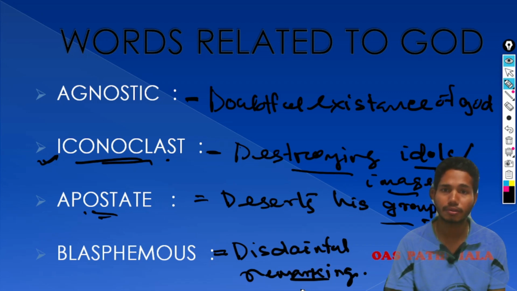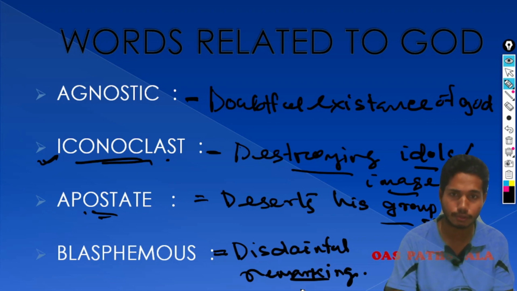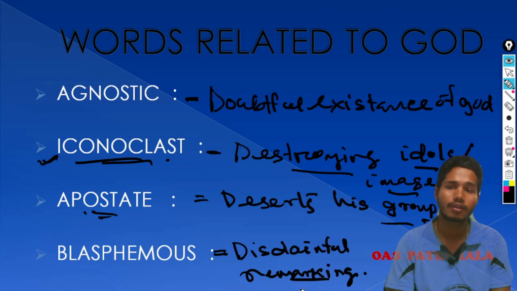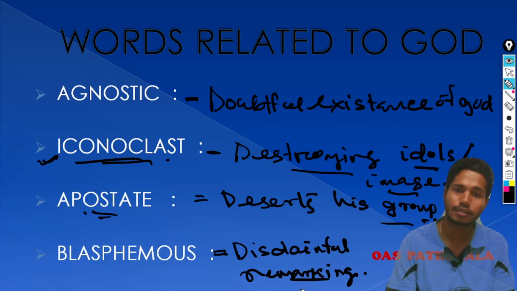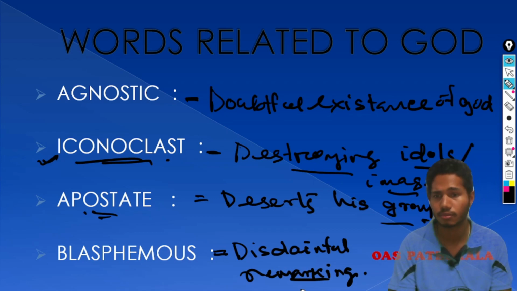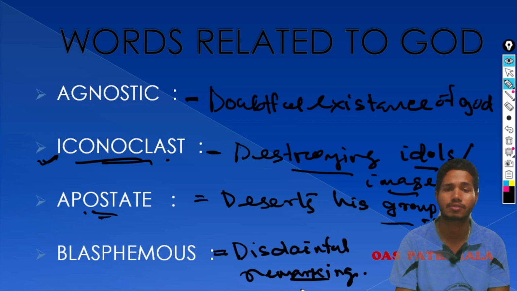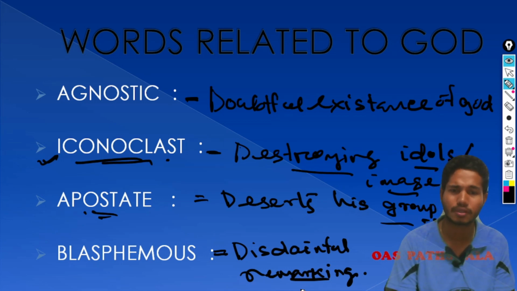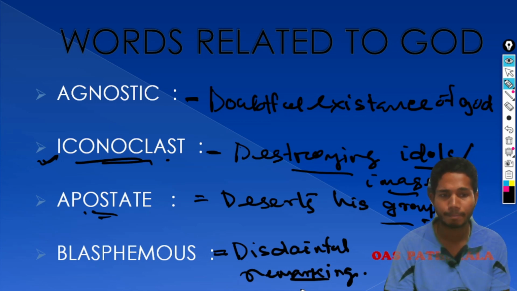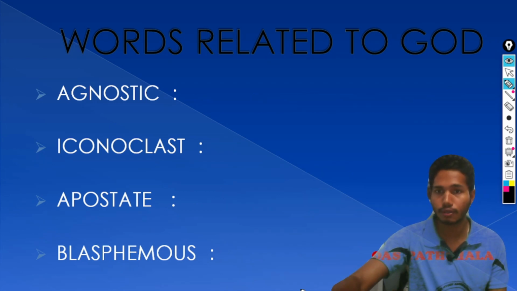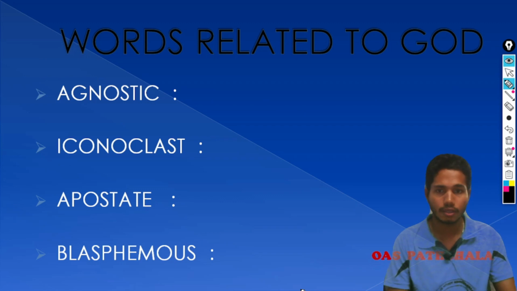Okay, so we are done with words related to God. First word is agnostic, a person who is doubtful on the existence of God. Second word, the destroyer of idols or images, iconoclast. Third word, apostate, who deserts his group. And the last but not the least, blasphemous, means giving disrespectful, disdainful remark against any religion or belief. Okay, then we are done with what's related to God.